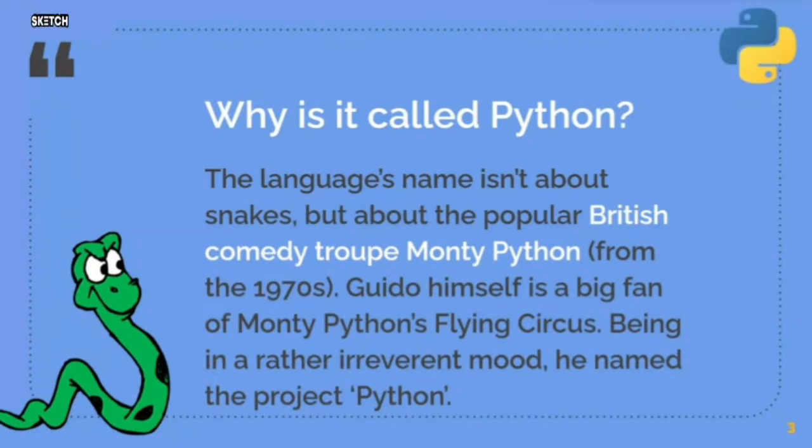So now let's get into the question of why it's called Python. Many of you might have misconceptions, such as that it's named after the snake, which we already know, but it's not like that. The creator of Python, Guido, was a big fan of Monty Python's Flying Circus, a show that aired back in the 1970s. One day, while watching that show, he wanted to name his project after his favorite show, the comedy troupe Monty Python. So it's named Python from that.